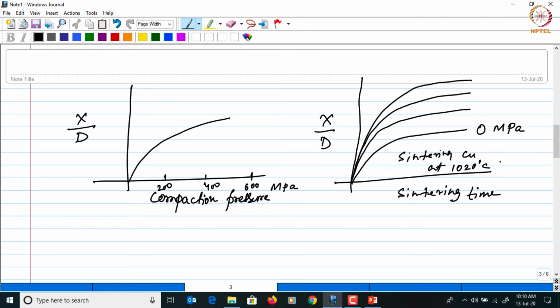Okay, and as you increase the pressure, you can see the densification also increases. Right? So for a given sintering time, you can see higher pressure will give rise to higher densification.